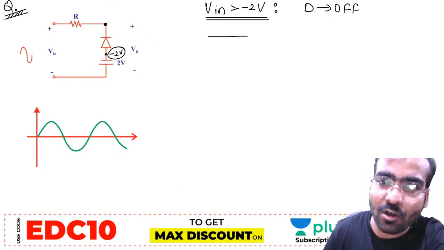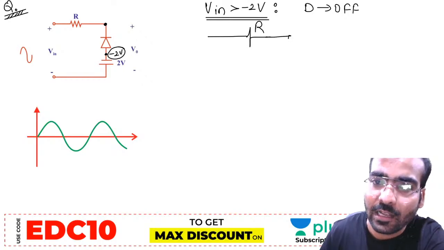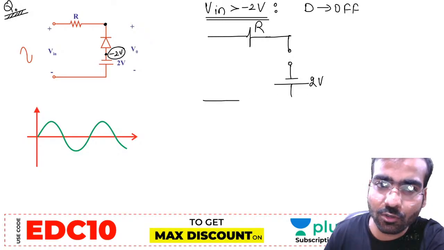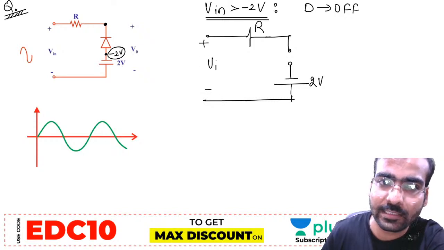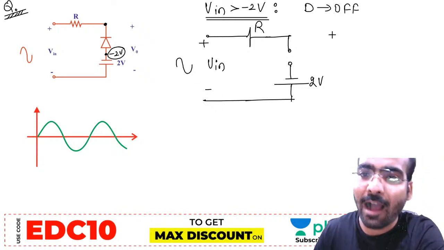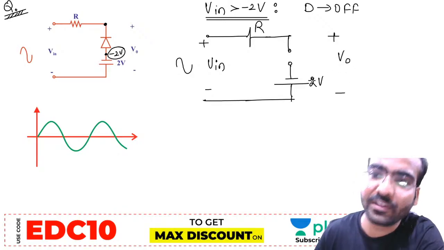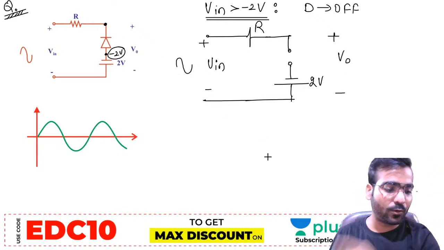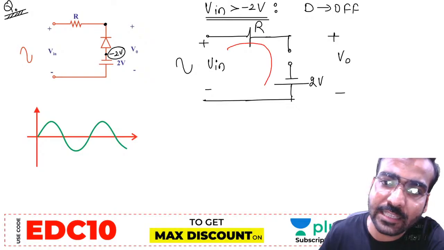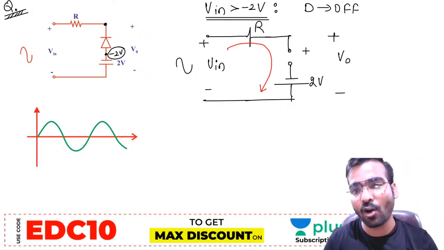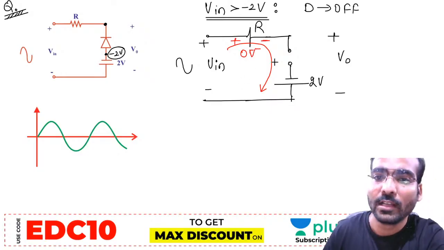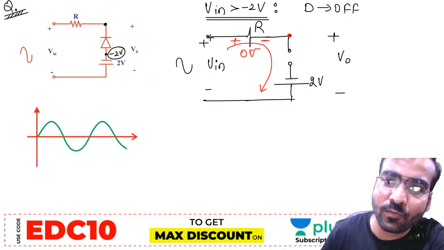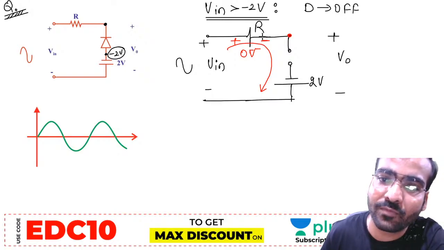When diode is off in this circuit, this is the resistance R, this diode is off, and this is the minus 2 volt battery. And this is the power supply voltage V in. Are you getting it? Now how much V naught we will get? Don't make any mistake in the calculation of the networks. What is the current in the circuit now? Zero current will flow because this is the open circuit. What is the voltage drop across the resistance R? 0 volt. Now what is this V naught? V in minus 0, so V naught is V in, no drop.